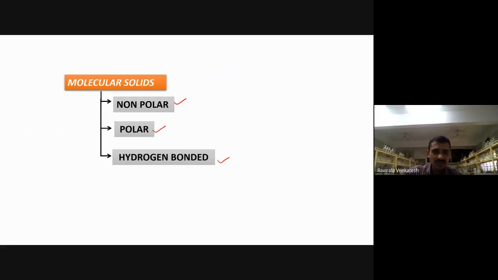What is molecular solid means? Very simple. They are made up of molecules like I2, H2O. H2O is a molecule, I2 is a molecule, CH4 is a molecule. CH4 is not actually a solid, but I have just taken it as an example. In that, first of all, we see the non-polar here.